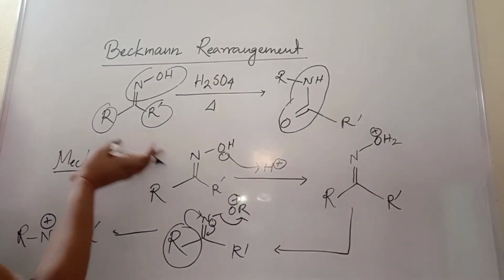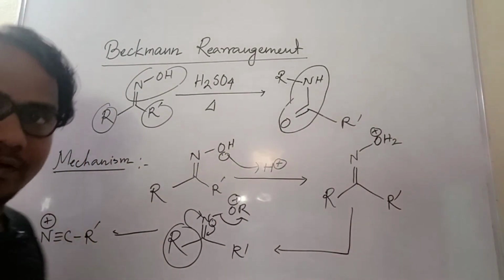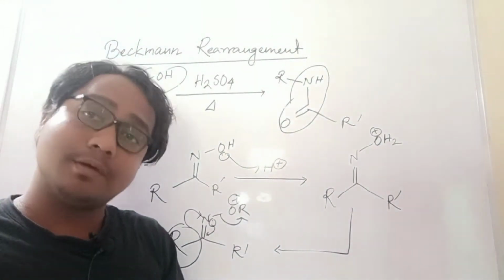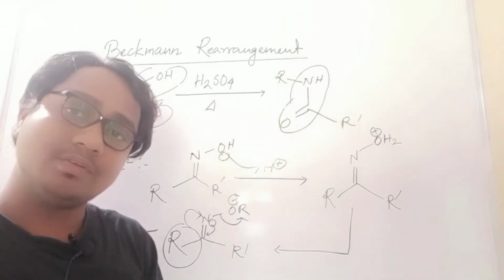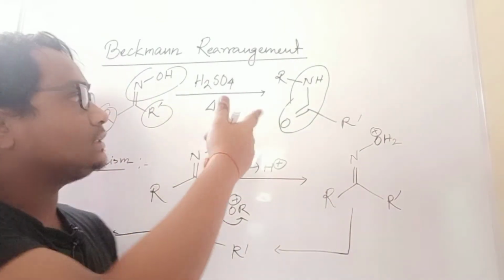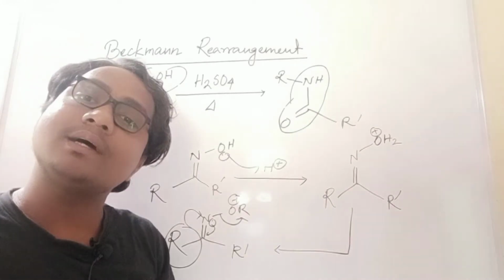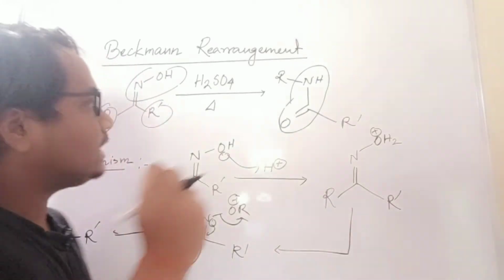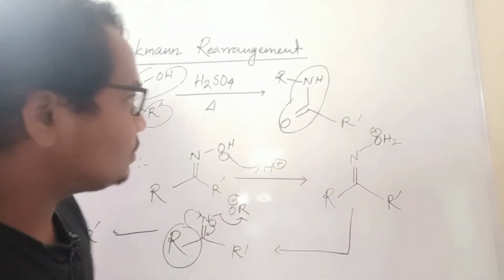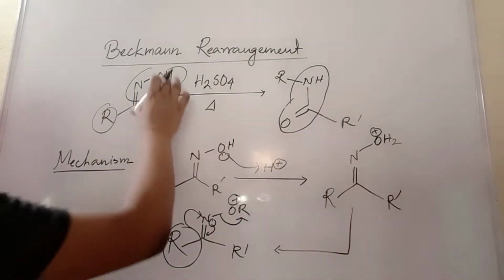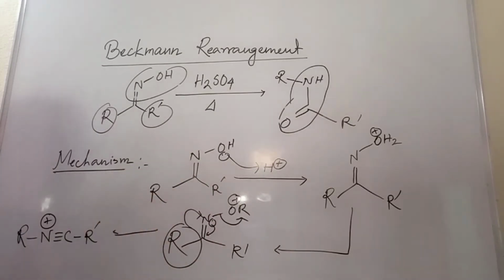So this oxime will come from some other keto. You already know what it will come from. So in a question paper they will give you that keto, and then you first convert it to oxime, and then the oxime under acid catalyst condition will give this one. So you know this oxime comes from the keto. So the mechanism is like that.